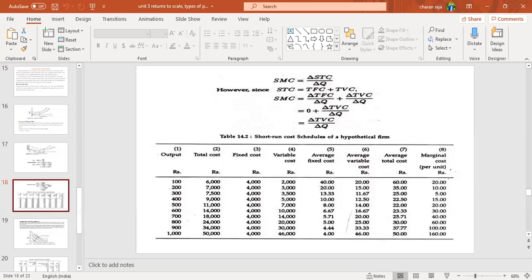So how can we get the 20 here? Think once and give me the answer if anybody has the particular calculation, how we can get the marginal cost per unit. How did we get 100 at the last but one value? That is what I'm asking directly, so give me the answer if anybody has an idea. Yes, in this phenomenon we can calculate it. The last one, the next slide.